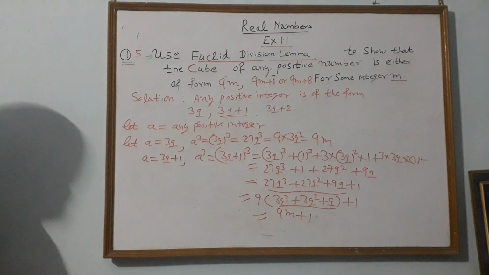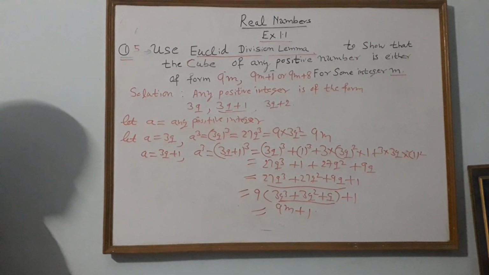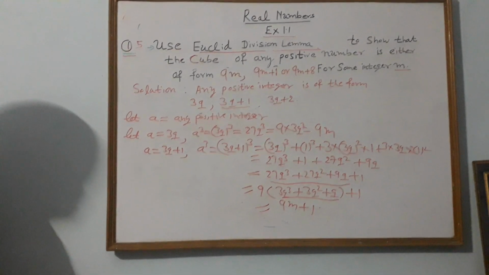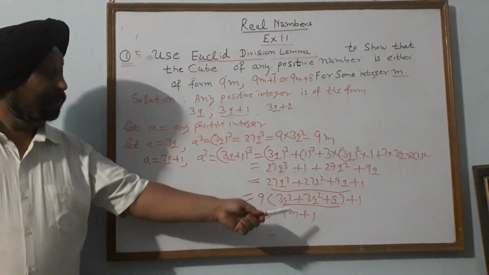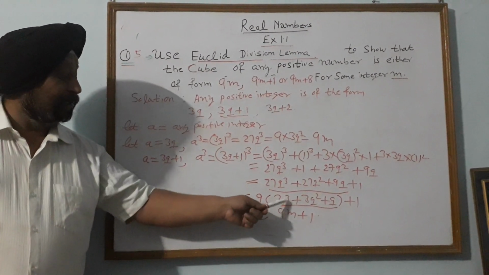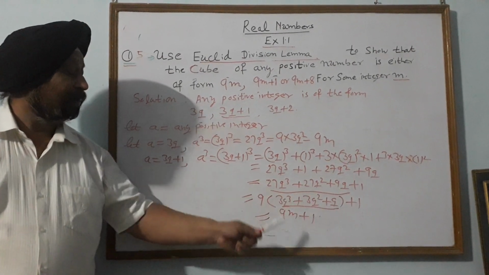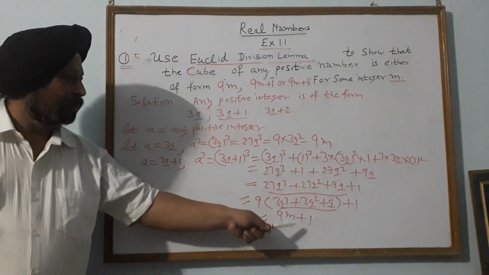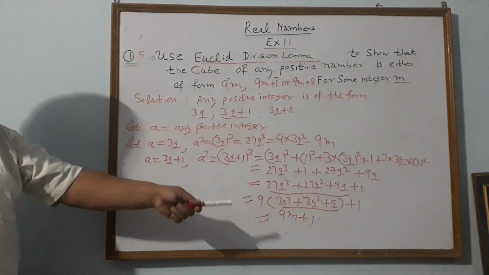Then open with the identity: 27q cube plus 1 cube, which is 1, plus 27q square, and 3 into 3, 9q. Readjust them. Take 1 at the last. Take 9 common from these 3 terms. So we get 9 into (3q cube plus 3q square plus q) plus 1. This whole becomes m, so 9m plus 1.